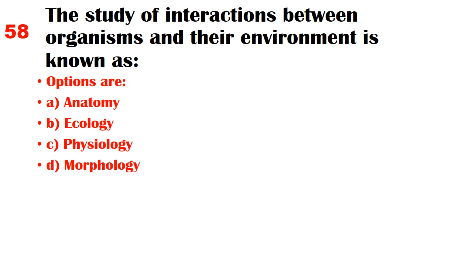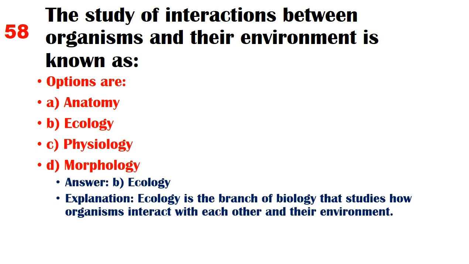The study of interactions between organisms and their environment is known as. Options are A. Anatomy, B. Ecology, C. Physiology, D. Morphology. Answer B. Ecology. Explanation: ecology is the branch of biology that studies how organisms interact with each other and their environment.